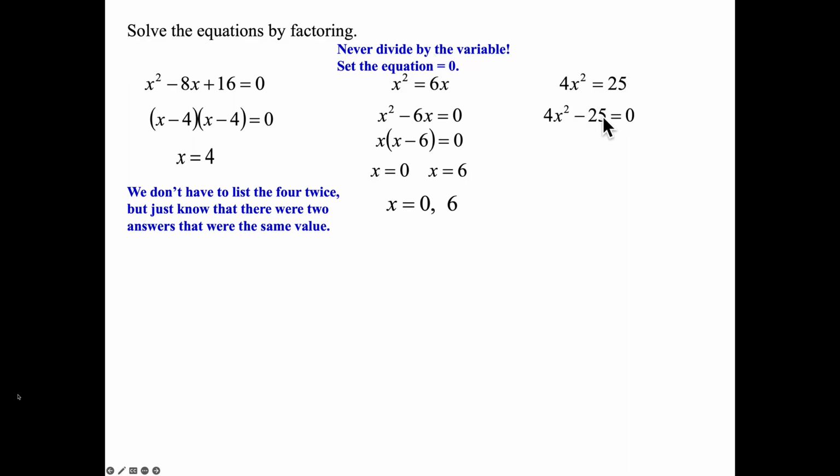All right, set this equal to 0. Subtract over the 25. Oh, look, a difference of perfect squares. 2x plus 5, 2x minus 5 after you take the square root of each term. Now here it's kind of nice. We'll take the 2x plus 5, set it equal to 0. We'll solve for x, subtract over the 5, divide by 2. X equals negative 5 halves.